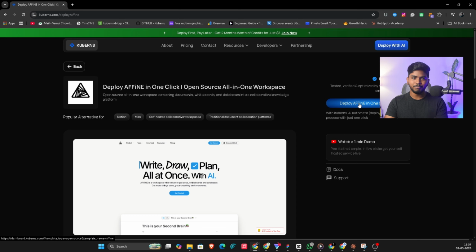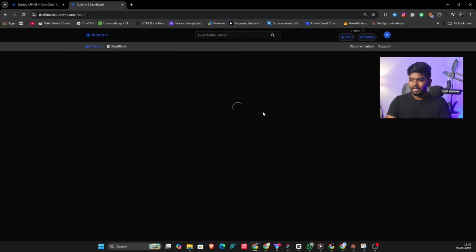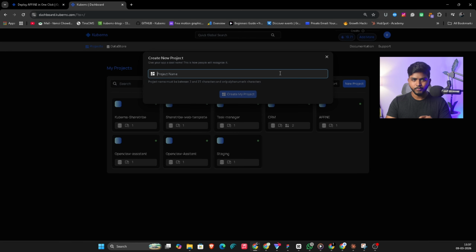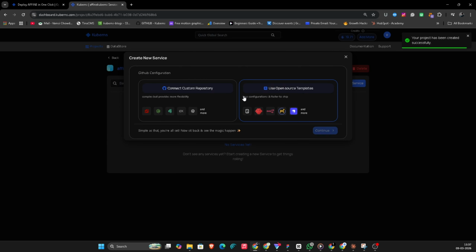The full stack pre-configured. If you don't have a Kuberns account, it will ask you to create one here. You can sign up using GitHub or Google. I already have an account, so I'll click on new project. If you are new, then the onboarding process will just take a minute. Now I'm going to give my project a name and click on create project. Now I'm going to select open source templates.